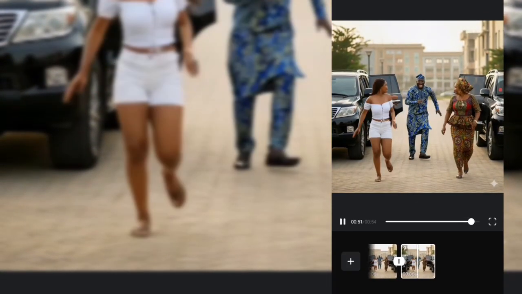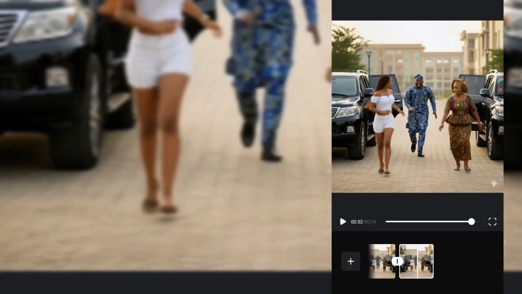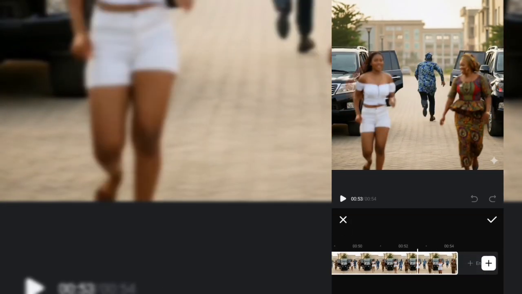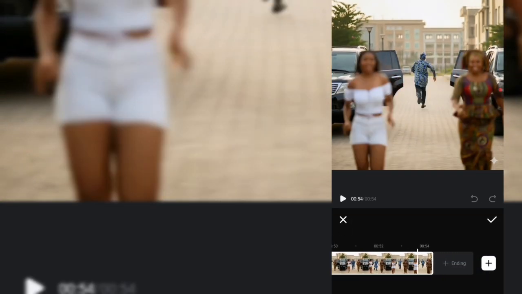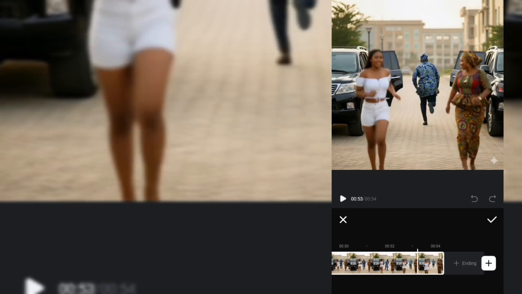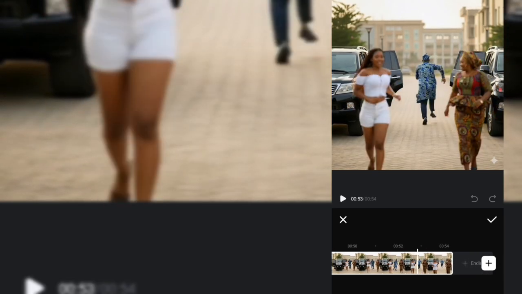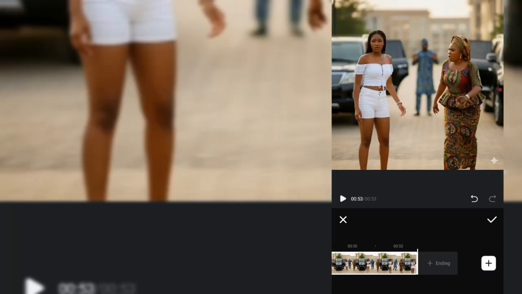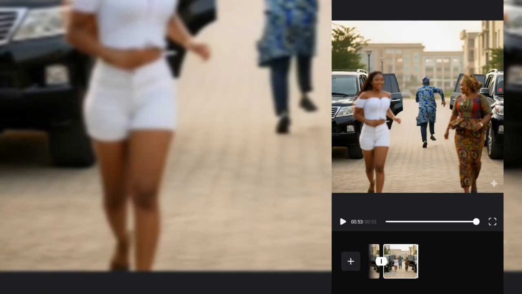Let me run. So you see, if you have anything you are going to edit, you just click on edit. If you have any part that you want to cut out, you see that the last part, the women started laughing, so we don't want that part, we're just going to cut it out. You just click on cut, then you delete. Once you are done, click on this good button, then save it. It's going to save in a few minutes.